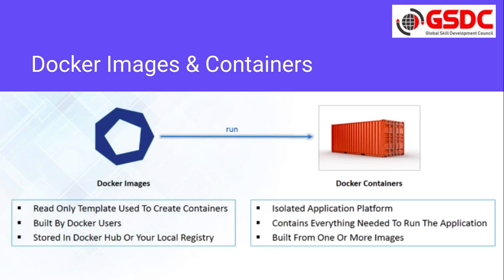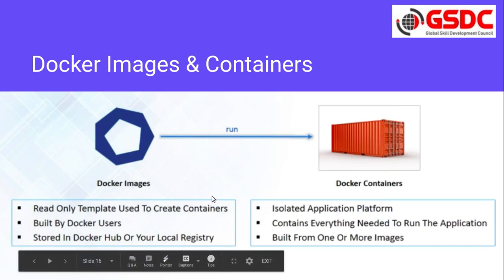We create a snapshot, that is nothing but an image, and when we run this image, it becomes a container. We use Docker to run that image. Now, what is this image? It is a read-only template used to create containers, built by Docker users, and stored in Docker Hub or your local registry.